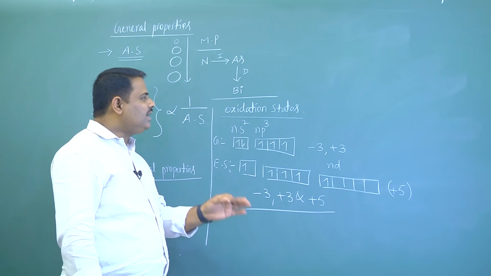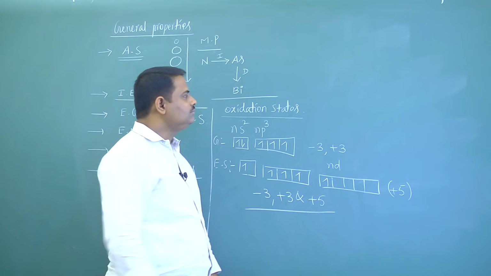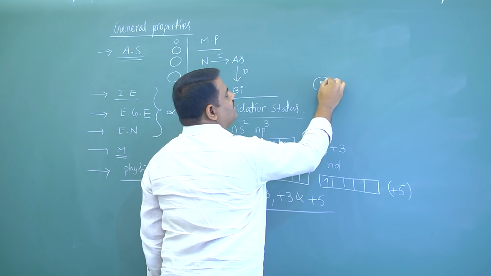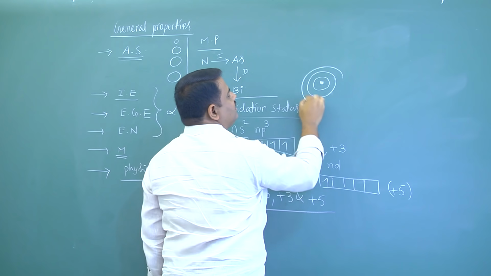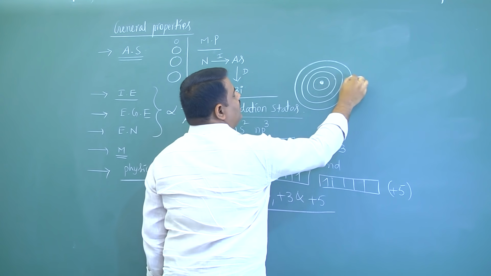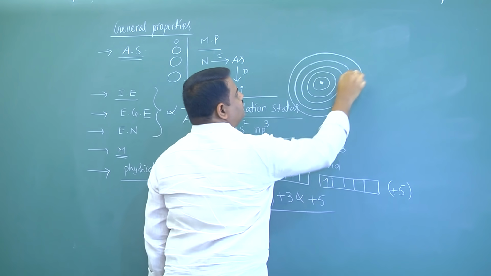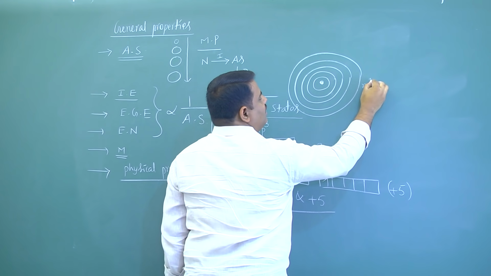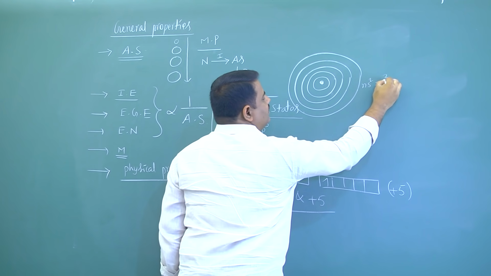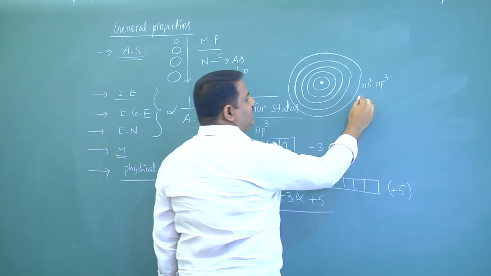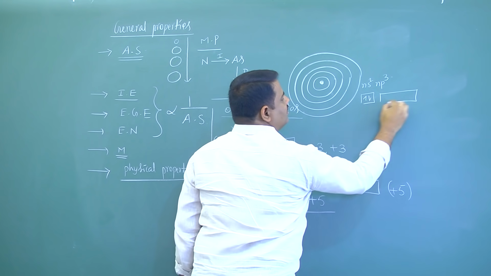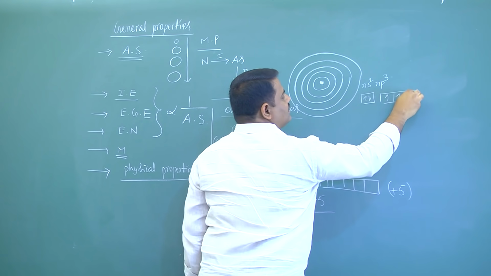So what is inert pair effect here? For example, this is nucleus, first orbit, second orbit, third one, fourth one, last orbit. What is last orbit electronic configuration here? ns2, np3. In ns, 2 electrons, np, 3 electrons.